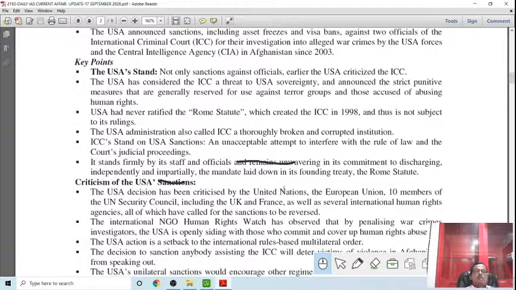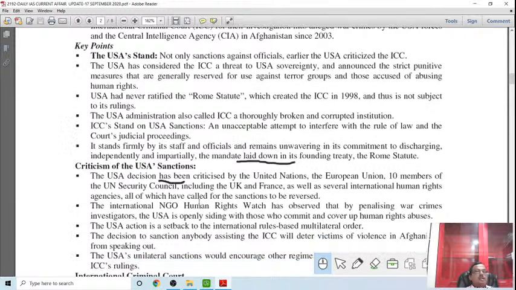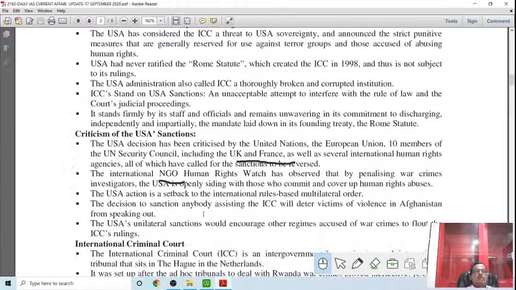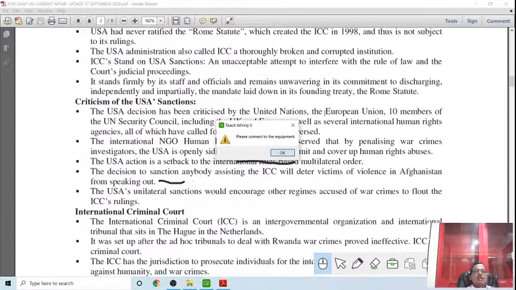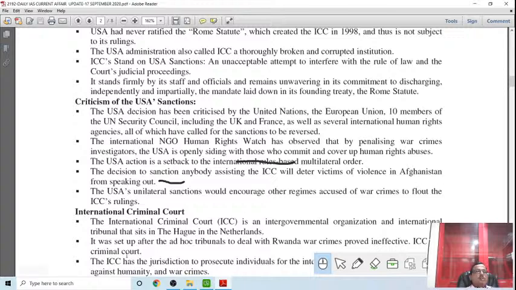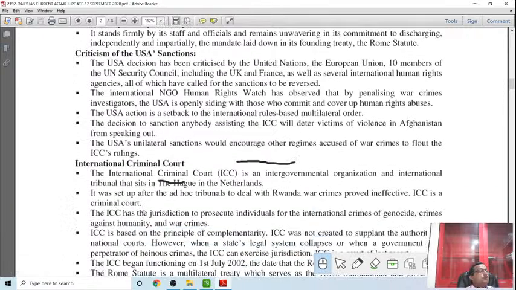The recent decision has been criticized by many countries, the United Nations, the European Union, and members of the UN Security Council including the UK and France, because the ICC is playing a commendable role. The international NGO Human Rights Watch has observed that by penalizing war crimes investigation, the US is openly siding with the perpetrators. The USA action is a setback to the international rule-based multilateral order. The decision to sanction anybody assisting the ICC will deter victims of violence in Afghanistan. Then these are the pros and the cons.